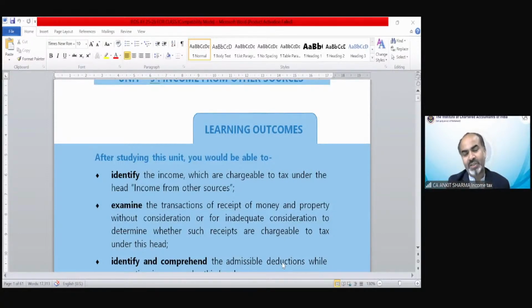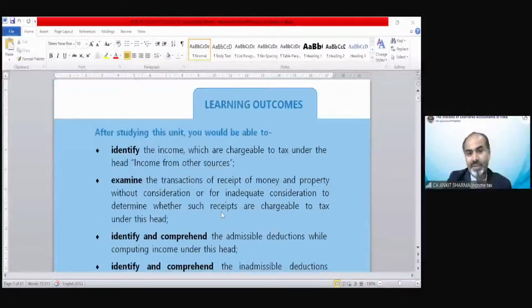But this chapter has actually increased with time, because multiple kinds of income have arisen that are not going to be taxed under other heads of income. So that is going to be taxed under income from other source. That's why the syllabus of this chapter has increased with the passing of time. So under this chapter, what we are going to study is, of course, identify.